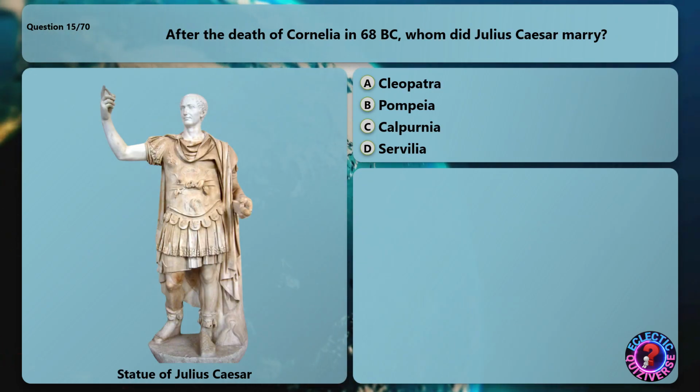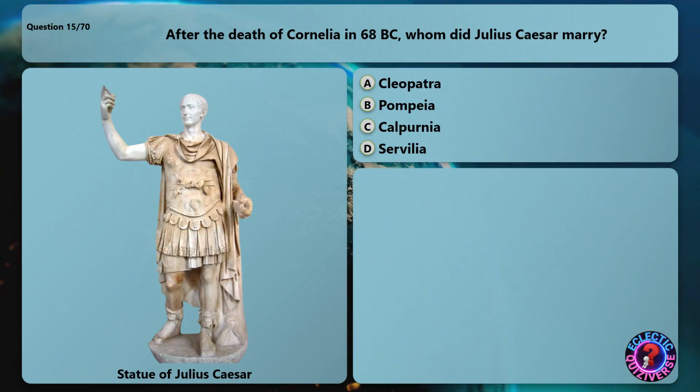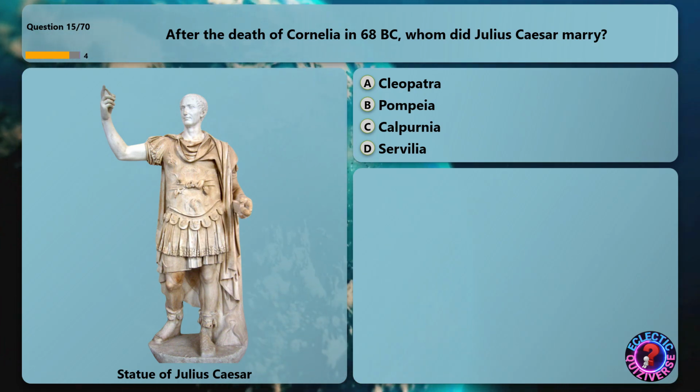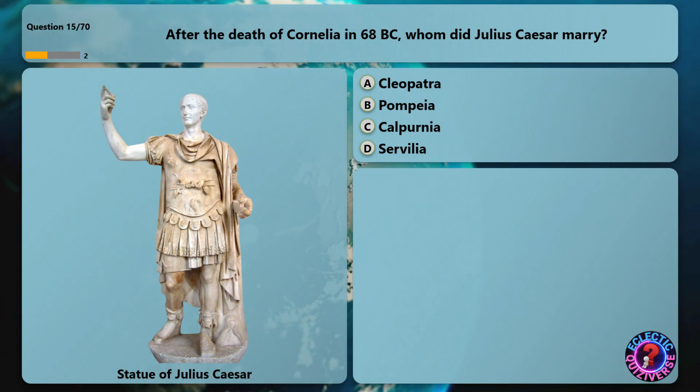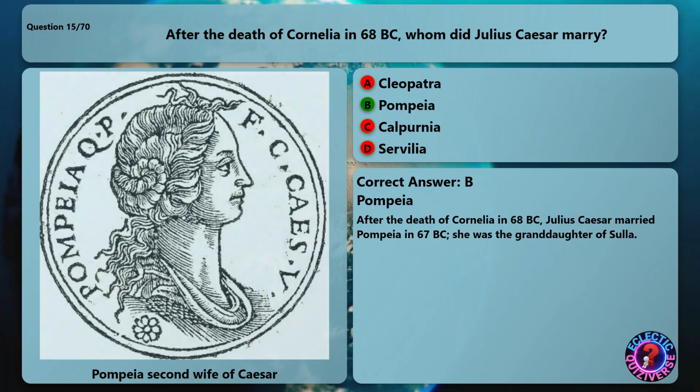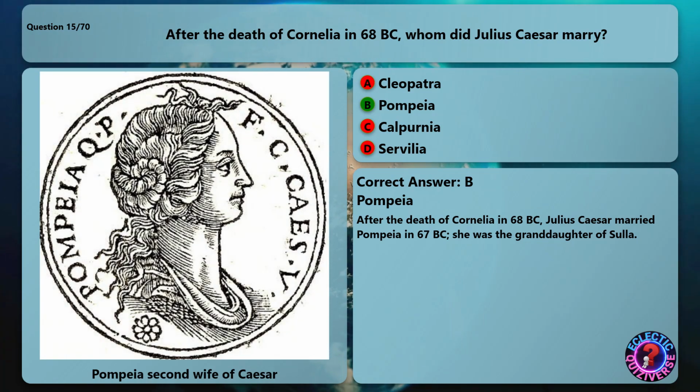After the death of Cornelia in 68 BC, whom did Julius Caesar marry? The correct answer is Pompeia. After the death of Cornelia in 68 BC, Julius Caesar married Pompeia in 67 BC. She was the granddaughter of Sulla.